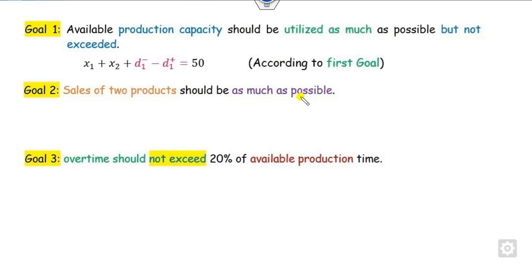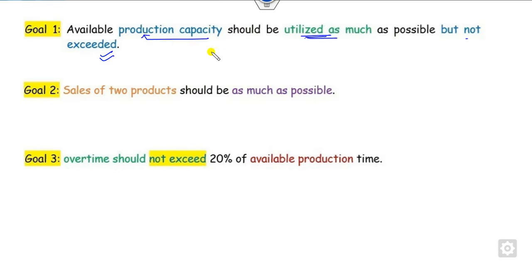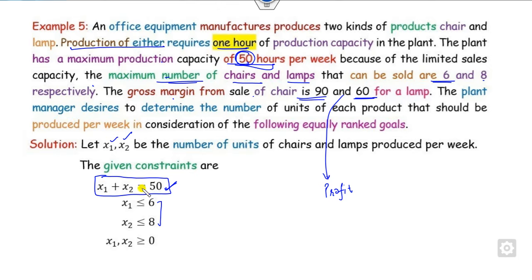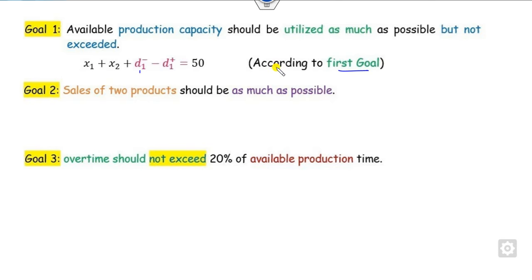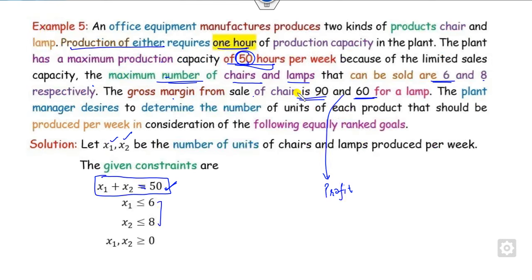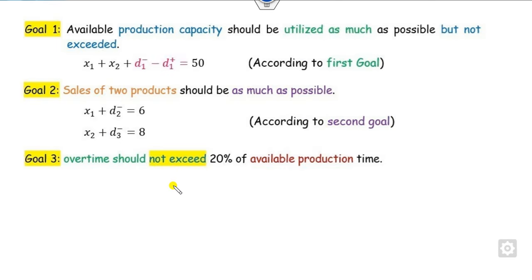Whenever they are talking about should not exceed here, since it is the equality sign, we have to use both the positive and negative deviations. The sale of the two products should be as much as possible. You can see the sale of the products is 6 and 8. You can write the constraint as, since it is already given that it's a less-than, overachievement will not be done. So it's a D negative here.